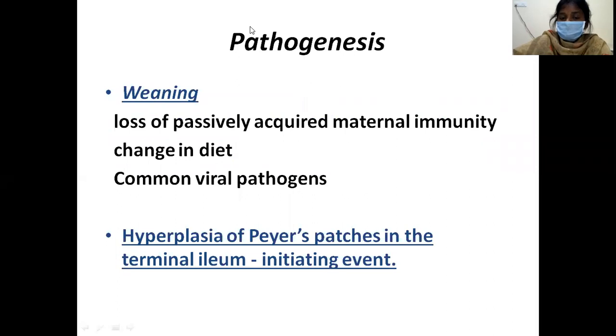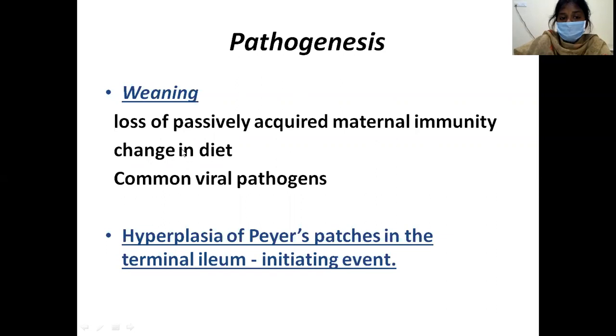What is the pathogenesis of this intussusception? Why is it common during the weaning period? Because during the weaning period, there will be loss of passively acquired maternal immunity, that is maternal antibodies, and there is a change in the diet, shifting from the mother's milk to the normal diet.